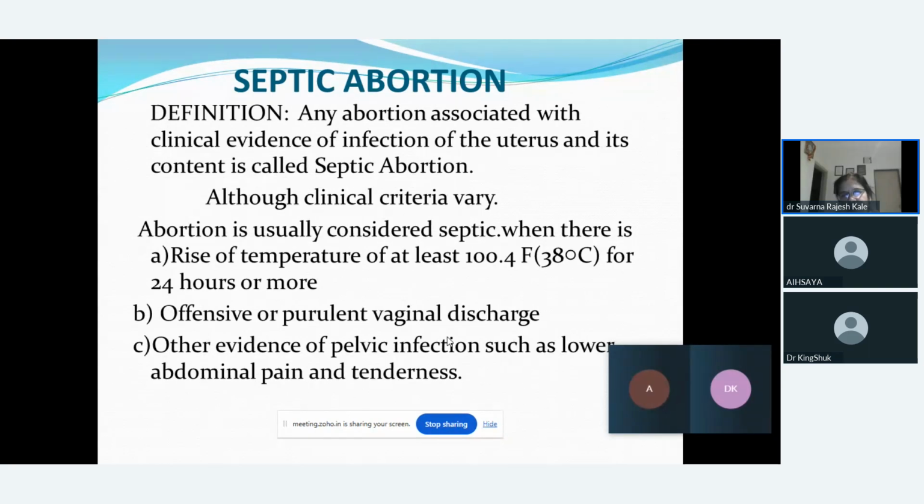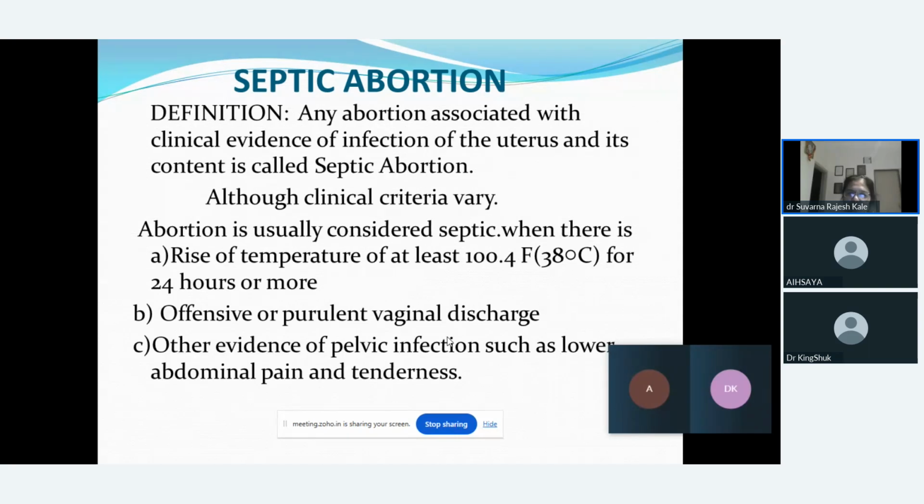Next type of abortion is septic abortion. Now the word itself tells you it is because of the infection or sepsis. So any abortion which is associated with the clinical evidence of infection of the uterus is said to be a septic abortion. So what are the clinical criteria which may vary?